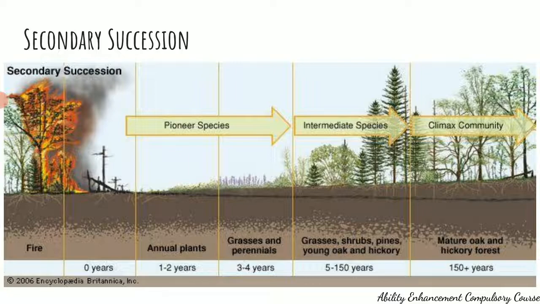The reason being, the soil is rich over there in nutrients because it had plants growing which had contributed nutrients to the soil, and only due to a sudden disturbance, that particular community, either an intermediate or a climax community, was destroyed completely, and a new community starts developing. So we have pioneer, intermediate, and climax community coming over there. So primary and secondary succession are types based on the area where the succession is occurring.